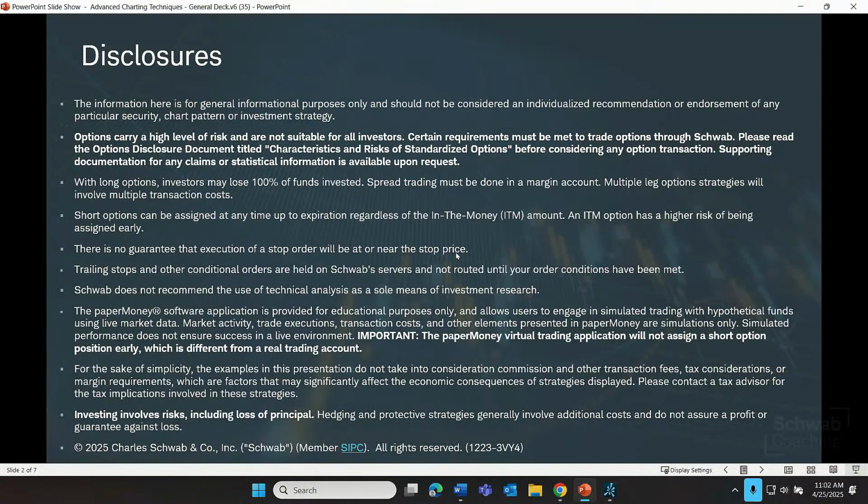But let's get right into this discussion of the parabolic SAR. And of course, as we do, we need to consider the risks associated with trading, whether we're using technical indicators or not. There is risk associated with trading, so bear these important disclosures in mind. The information here is for general informational purposes only and should not be considered an individualized recommendation or endorsement of any particular security, chart pattern, or investment strategy. Schwab does not recommend the use of technical analysis as a sole means of investment research, and investing involves risks, including the loss of principal.